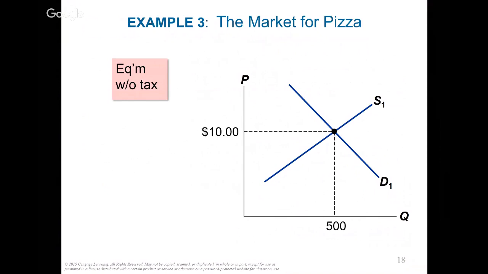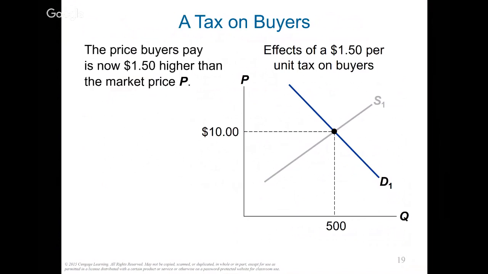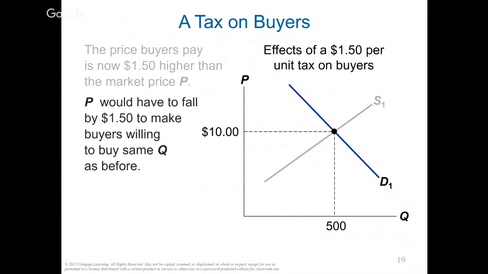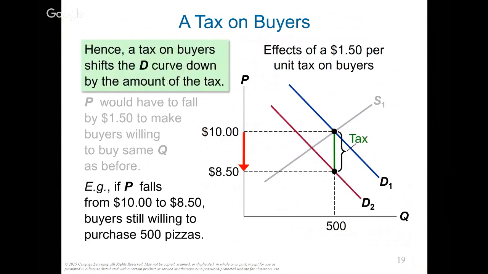And let's suppose the government says we're going to put a tax on it, and the tax will be $1.50. Now, what this tax does is increase the price of pizza by $1.50 at every single quantity level, which means this will lower our demand, because when pizza gets more expensive, we buy less pizza. So with a new tax of $1.50 on the buyers, we're going to shift our demand curve lower by exactly $1.50. So we're going to go from D1 to D2.